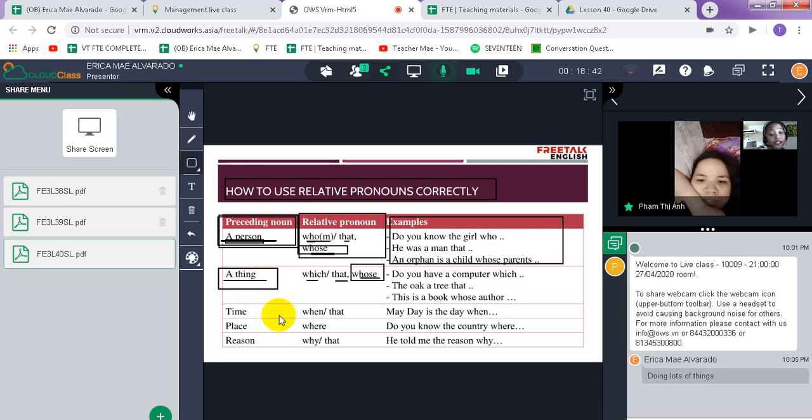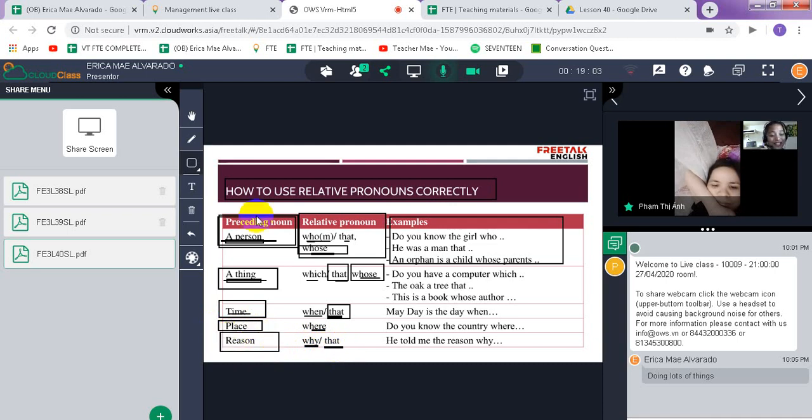Now, we use when and that when we talk about time. So take note of that one. We use that with both things and time. We use where only for places, and why for reasons.